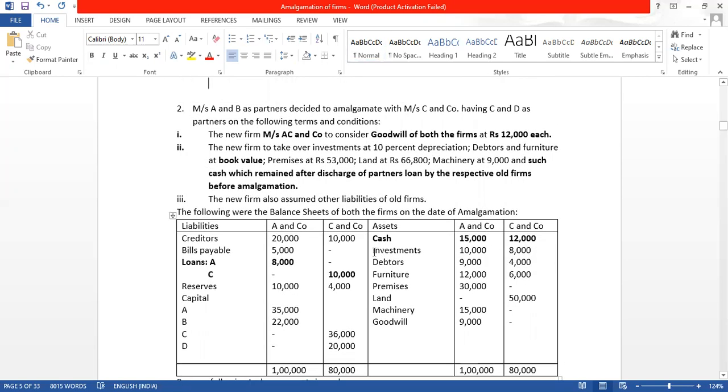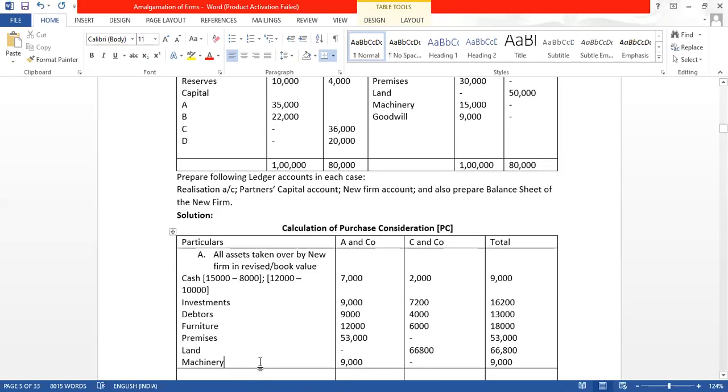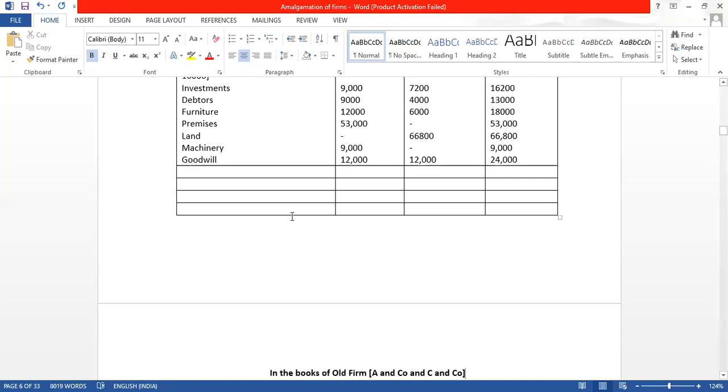So now is there any other asset which we have not considered? After machinery we have goodwill, but goodwill new value is given 12,000 each. So we will take goodwill. So here we will find out the total.